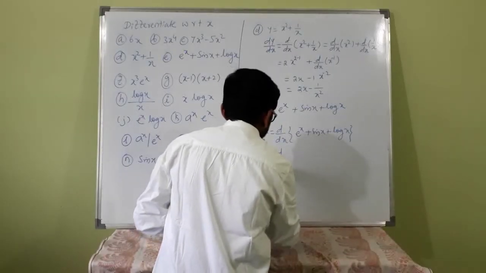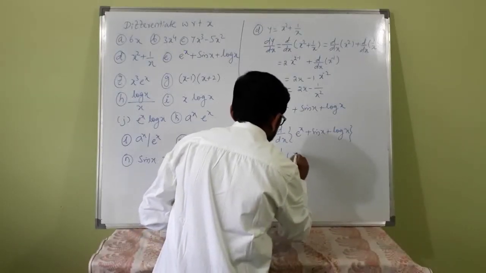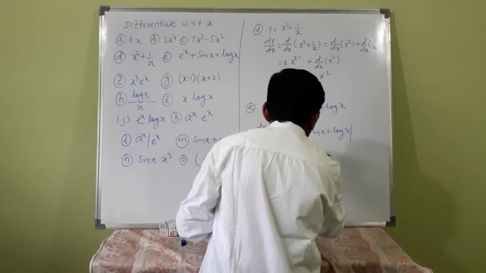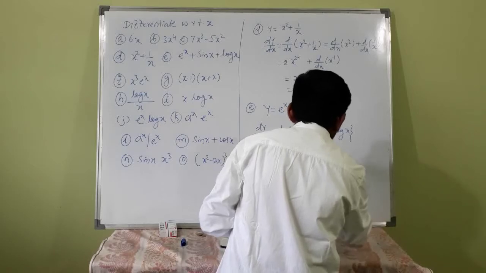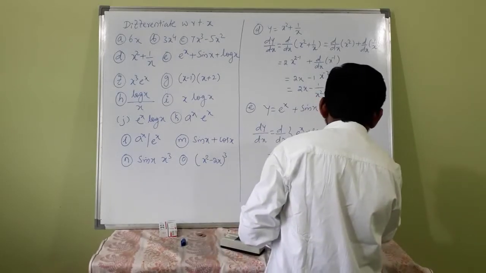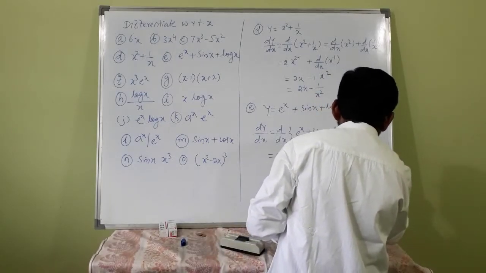That is d by dx of e raised to x plus d by dx of sin x plus d by dx of log x.